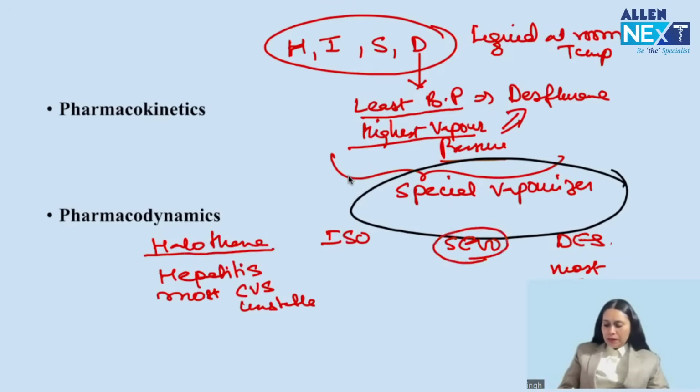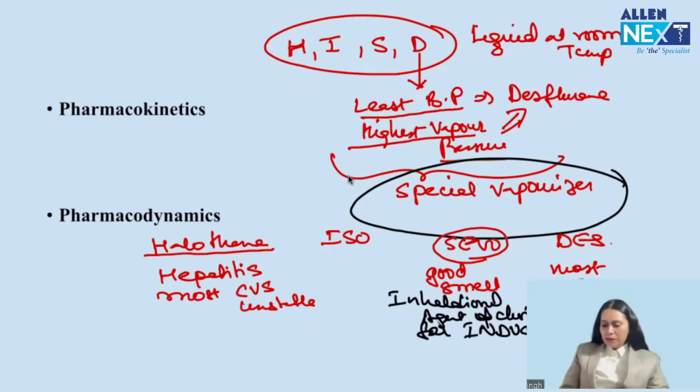Sevoflurane has a good smell, right? So sevoflurane is the inhalational agent of choice for induction. Any question asked, which inhalational anesthetic agent can be used solely alone for induction and for intubation? The answer becomes sevoflurane. So sevo can be used alone for induction and intubation. Sevoflurane.